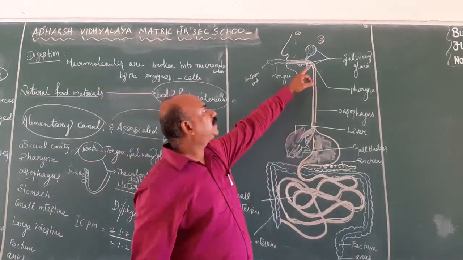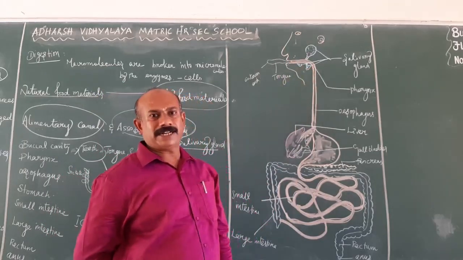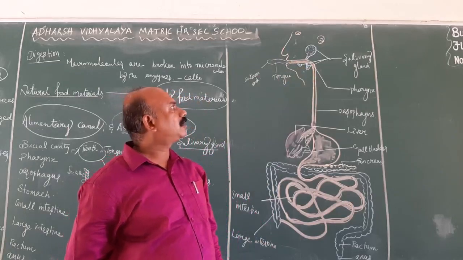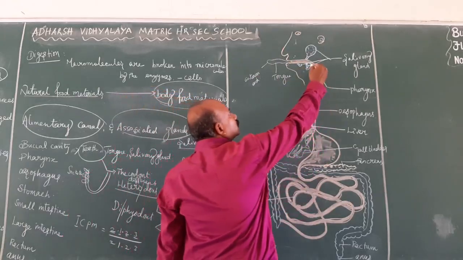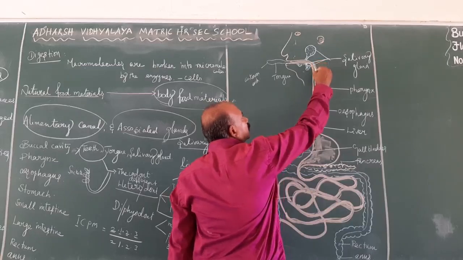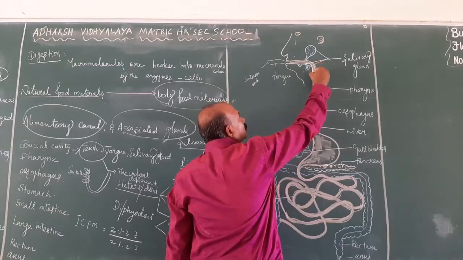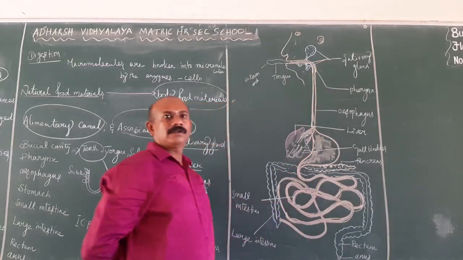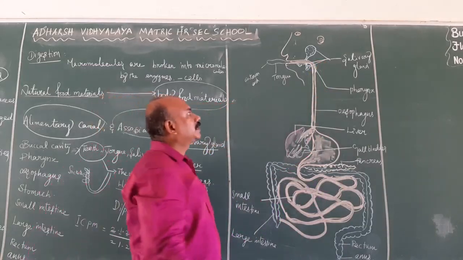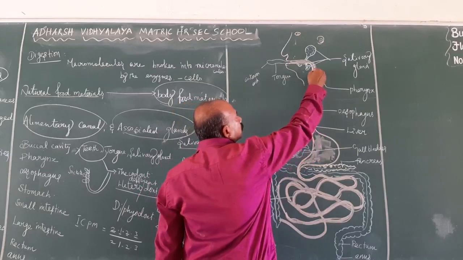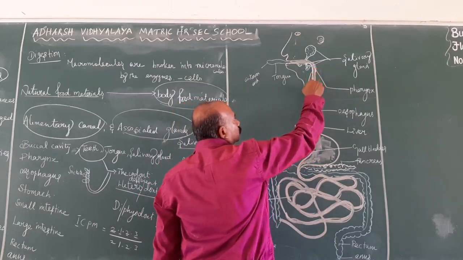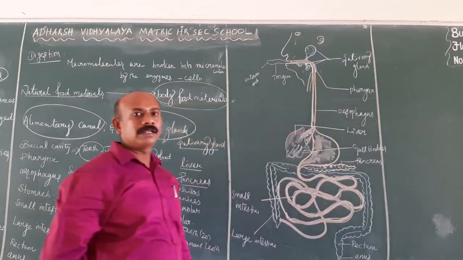Then the buccal cavity leads to the pharynx. The pharynx is a common pathway for food and air. So this small tubular structure is a common pathway for food and air. Then it is divided into the food pipe and also the windpipe.